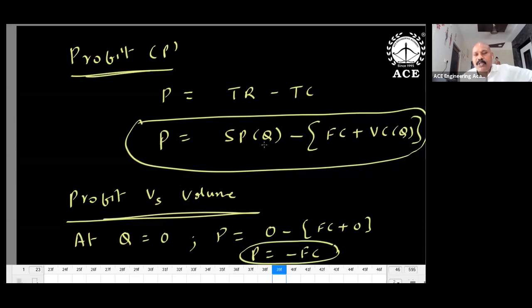How much revenue can I generate from Q units? SP into Q. This is the amount I can generate. And total cost is nothing but FC plus VC into Q. So this FC is also a cost. Fixed cost plus VC into Q is the manufacturing cost of Q units.